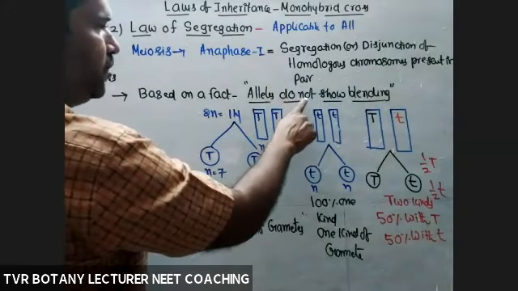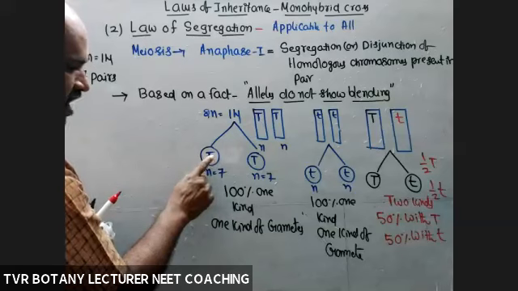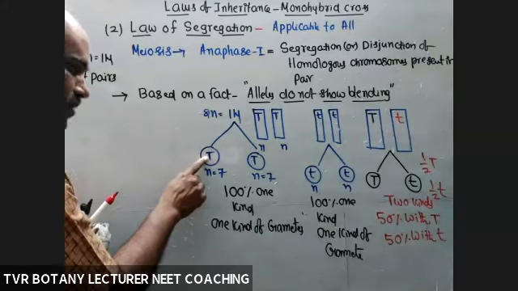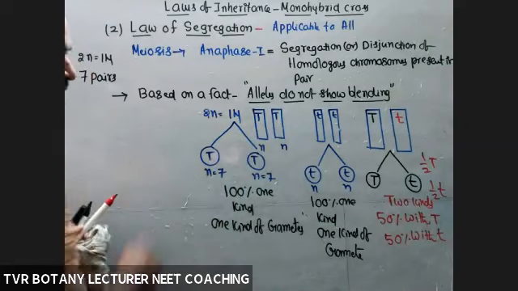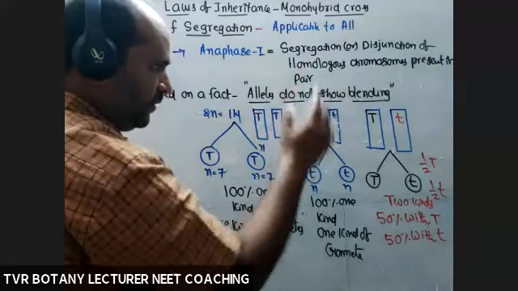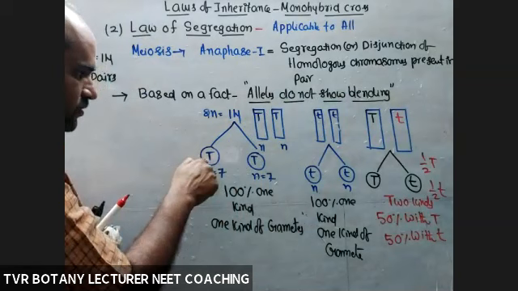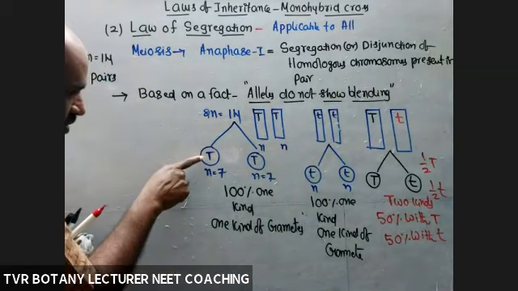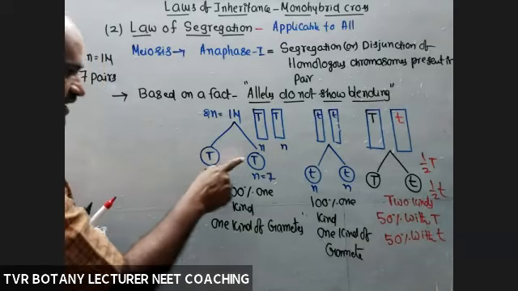What is do not show blending? Now each gamete is getting how many kinds of alleles? One kind only, moreover. These two are separate. Are they moving together? No. Capital T, small t into one gamete? No. So do not show blending. What about the total number of alleles here? One only.